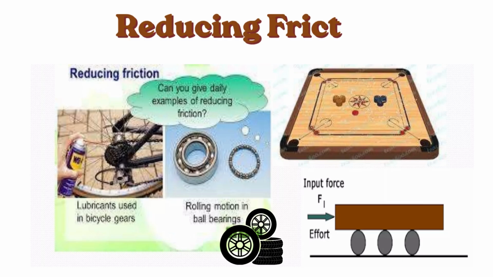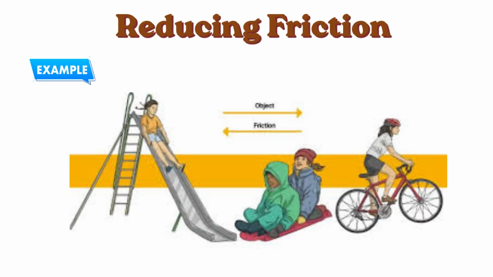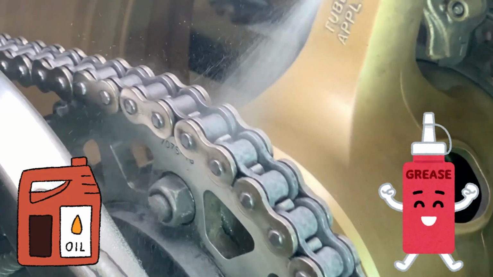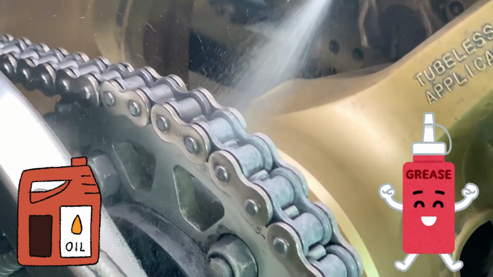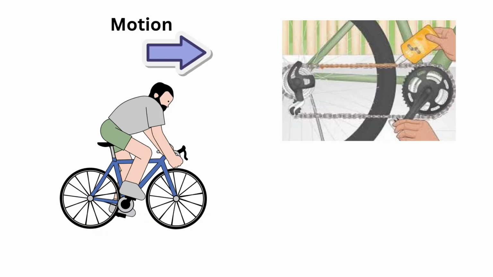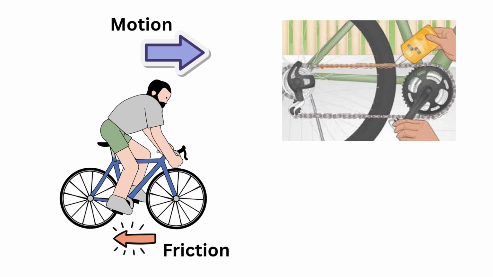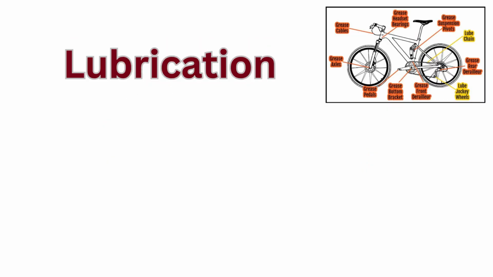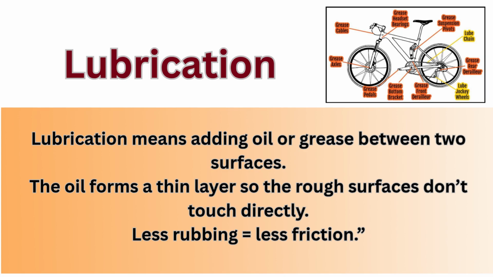How do we reduce friction? Let's understand with some examples. In machines, we use a lubricant like oil or grease to make the parts move smoothly and reduce friction. Or have you seen cyclists apply oil or grease to their bicycle chains? They do that to ensure the wheels move smoothly and reduce the friction. And this process is called lubrication. So, lubrication is all about using a substance like oil or grease to make things work better and reduce the friction.